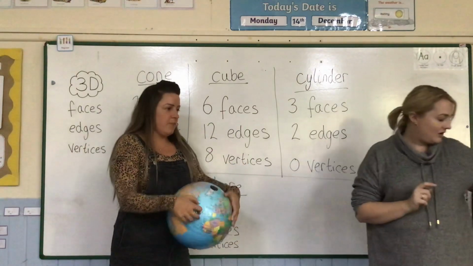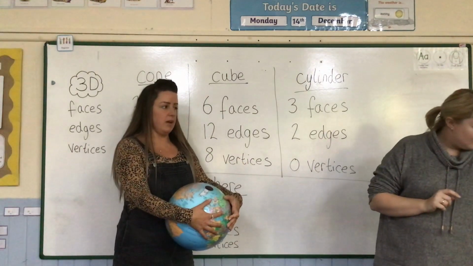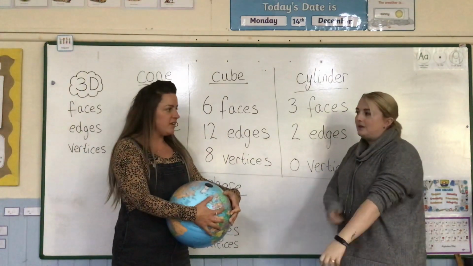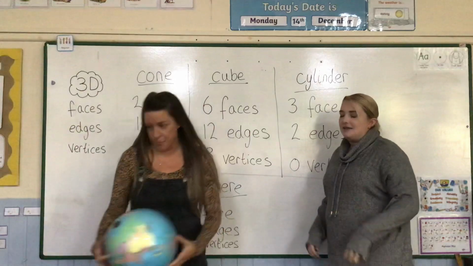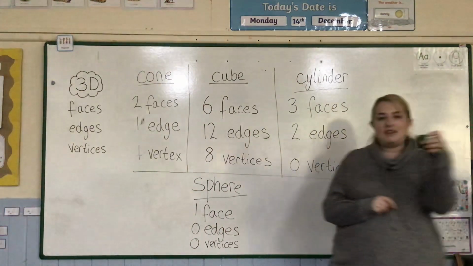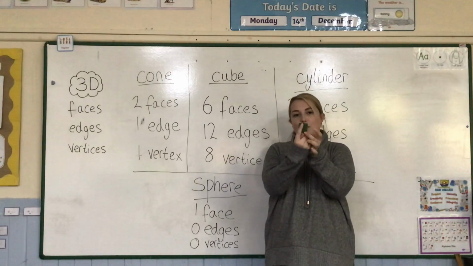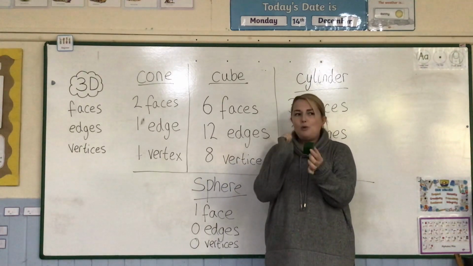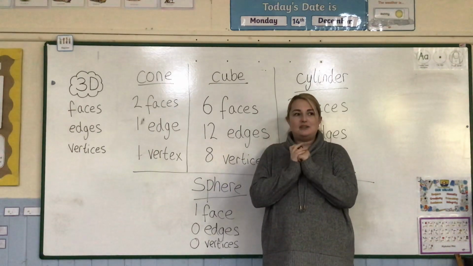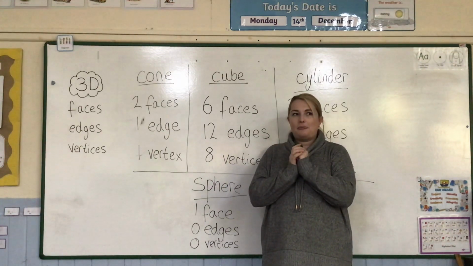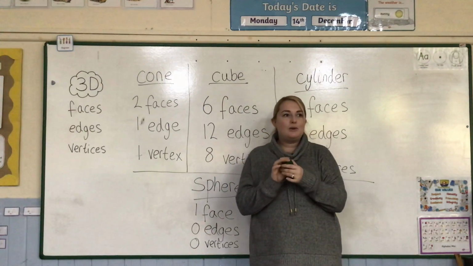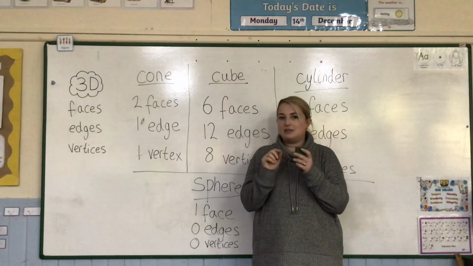I know one more 3D shape that I think some of the children might know. Yeah, it's a cuboid. Do you think I could see if I can find one while you explain what they are? Yes, go. So a cube has all of its faces as squares. Now a cuboid has 4 of its faces that are not squares. Do you know what shape they are, Miss Ware? Rectangles. So we have our long sides and our short sides.